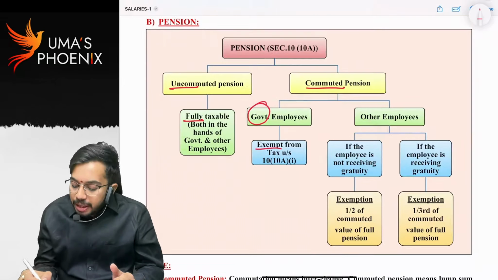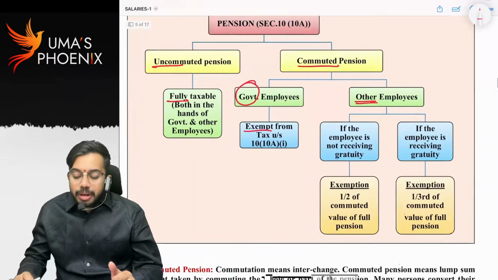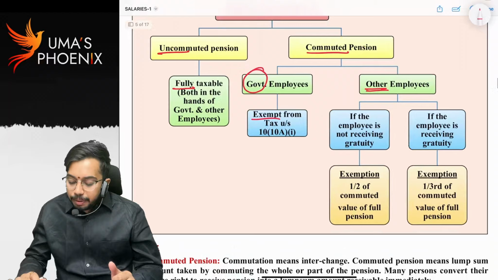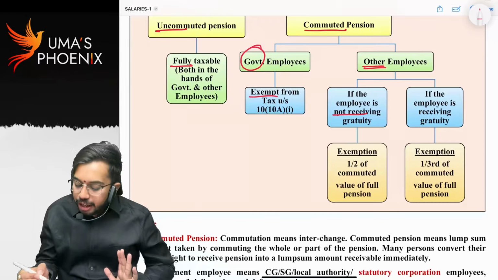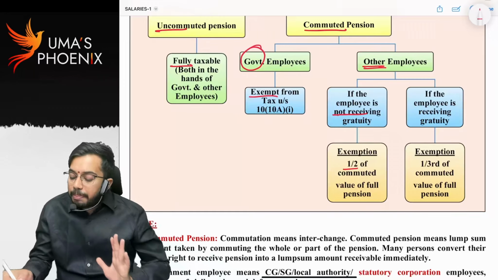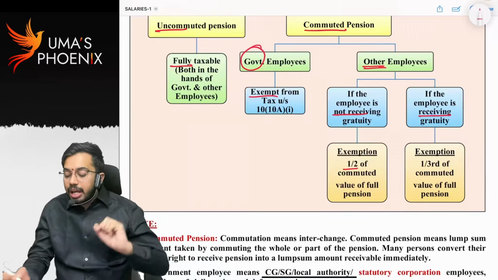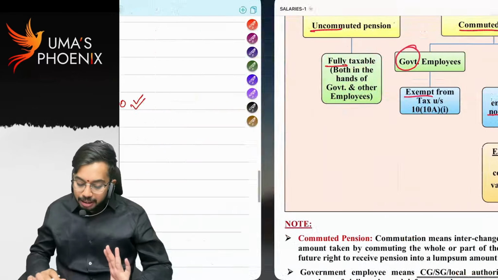If commuted pension is received by other employees, that is, non-government employees or private employees, then if the employee is not receiving gratuity, half of the pension will be allowed as exemption. If the employee is receiving gratuity, then 1/3 of the pension is allowed as exemption. What do you mean by this? I will tell.